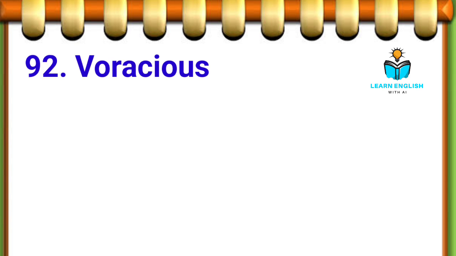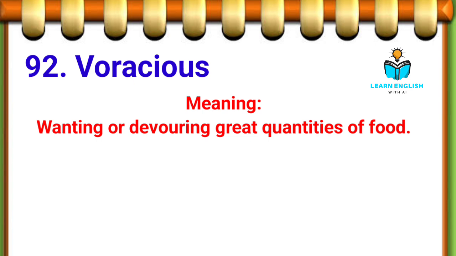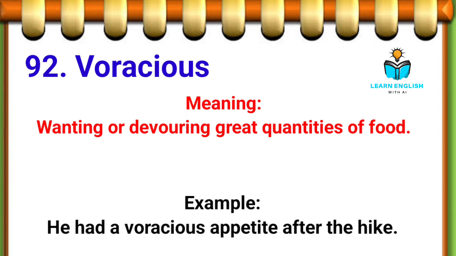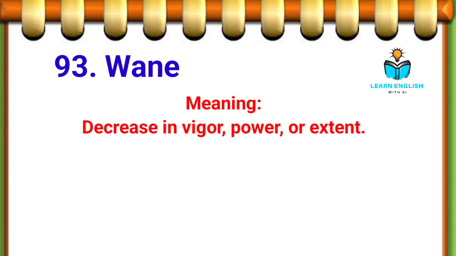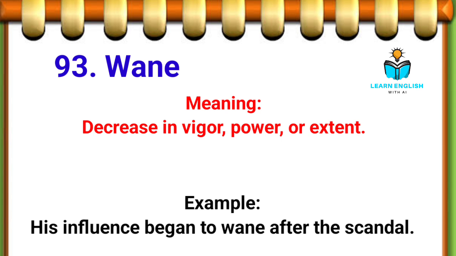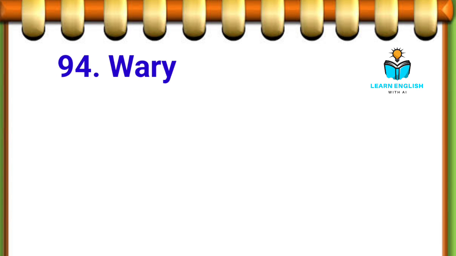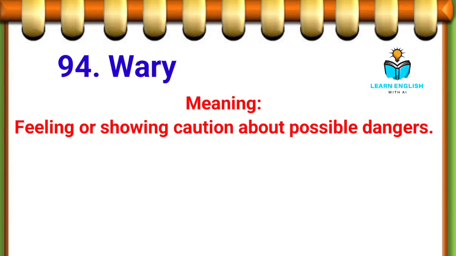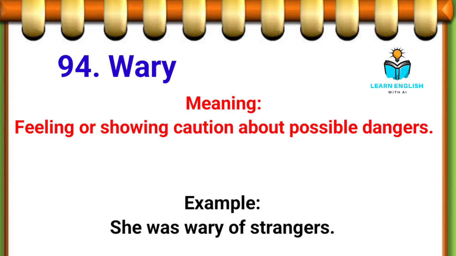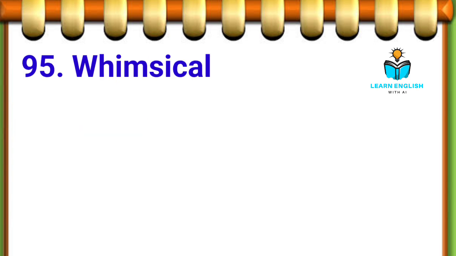92nd. Voracious, wanting or devouring great quantities of food. Example, he had a voracious appetite after the hike. 93rd. Wane, decrease in vigor, power, or extent. Example, his influence began to wane after the scandal. 94th. Wary, feeling or showing caution about possible dangers. Example, she was wary of strangers.